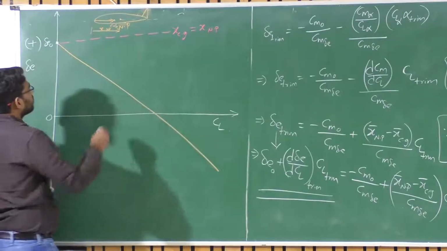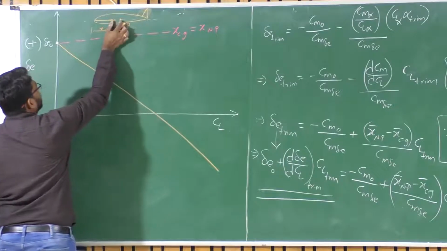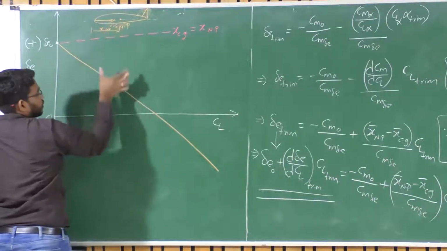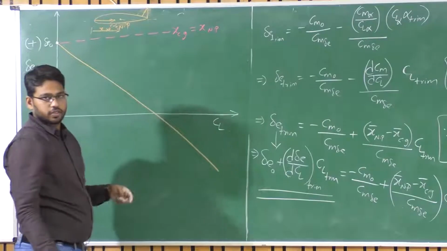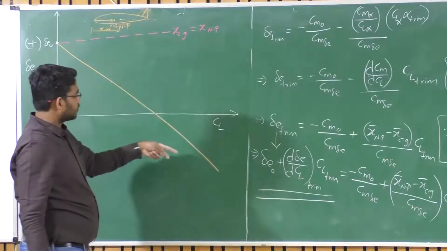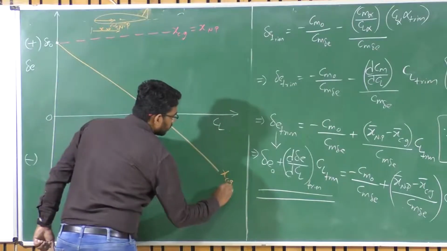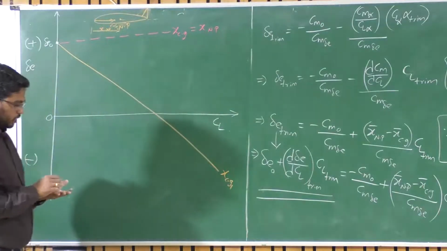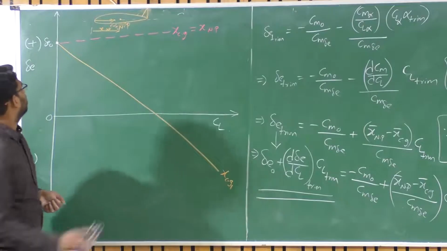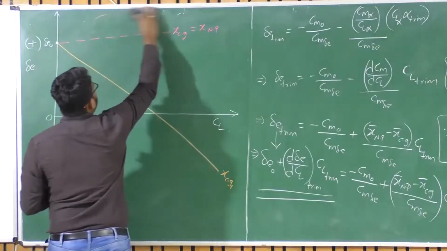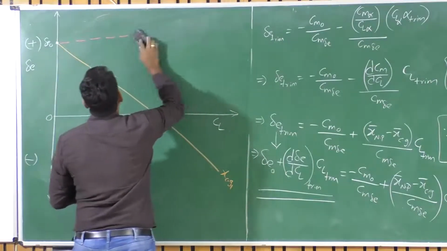Now for this particular location of CG, I have this slope constant, isn't it? The slope is constant. Okay. Let us say this particular line represents the XCG1 position. Now consider a second location.